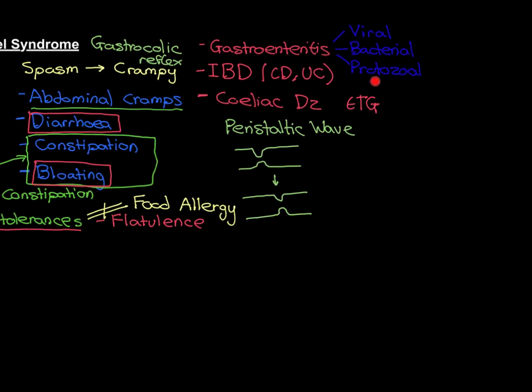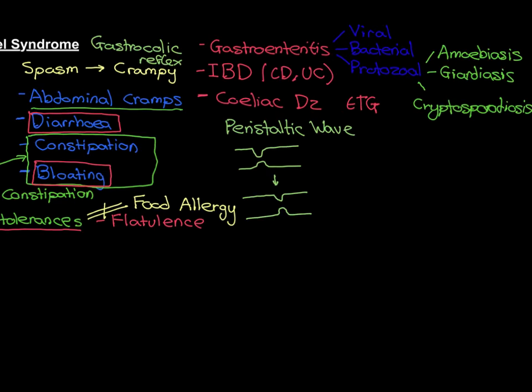However, the one that's important actually to talk about is protozoal gastroenteritis, because this can go on for a very, very long time, months even. And there are 3 major different types of protozoal gastroenteritis, and they've all got massive great names, so I'm going to write them down. So amoebiasis is one, giardiasis is another one, and then the final one has a massive great name that it took 5 years of medical school for me to learn how to pronounce. Cryptosporidiosis is another form of protozoal gastroenteritis.